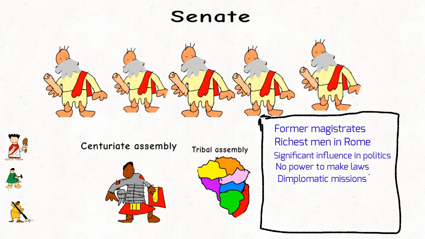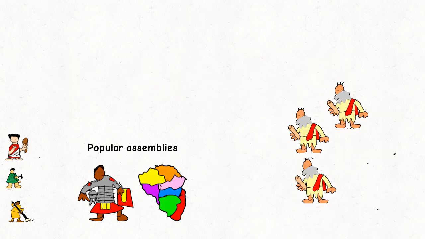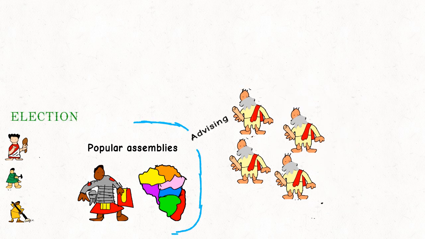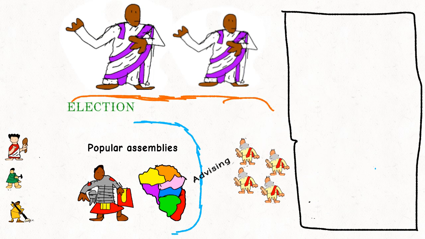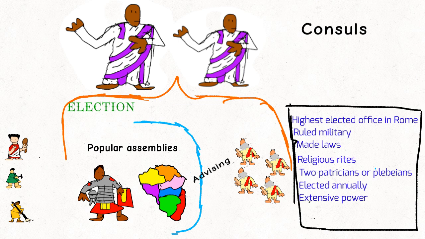In ancient Rome, consuls were the chief magistrates of the republic, holding the highest elected office. They ruled military, made laws, and conducted rites. They are a pair of patricians or plebeians who get elected by the popular assembly annually, each with the power to veto the other's decisions. Consuls held extensive power in both peacetime and wartime, including administrative, legislative, judicial, and military authority. Consuls were accompanied by bodyguards and wore a purple bordered toga symbolizing their high status.